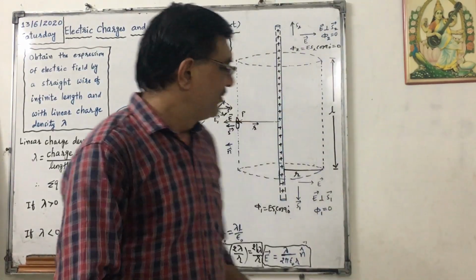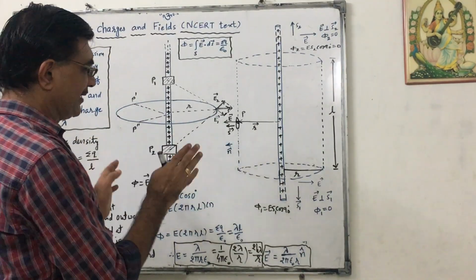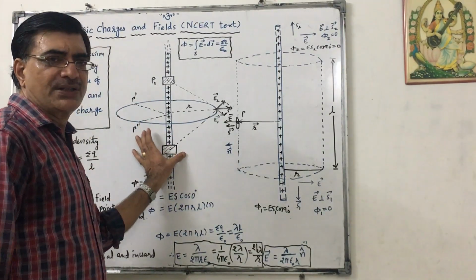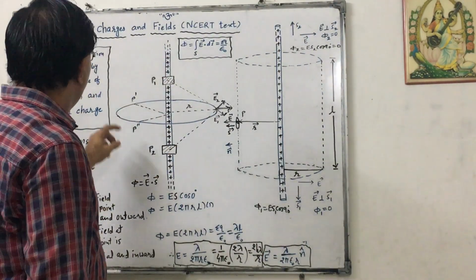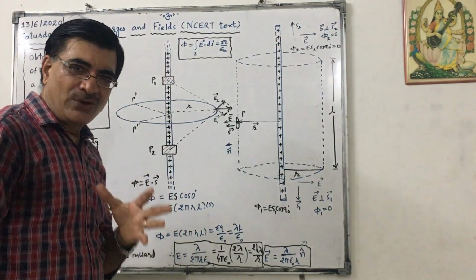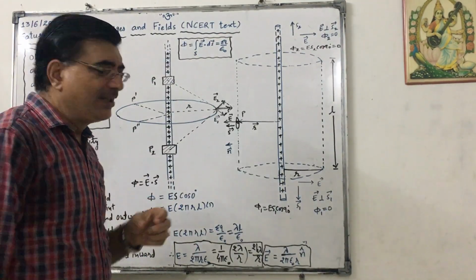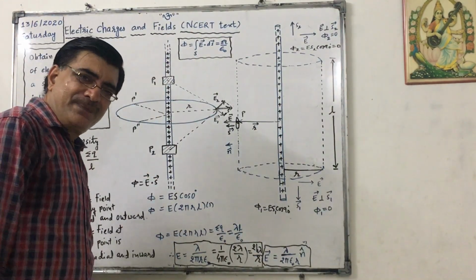There are 2 figures, so don't see both at a time. First of all, consider this figure. This is a continuous charge distribution on a wire of infinite length. To show infinity, we draw dotted lines at the ends.